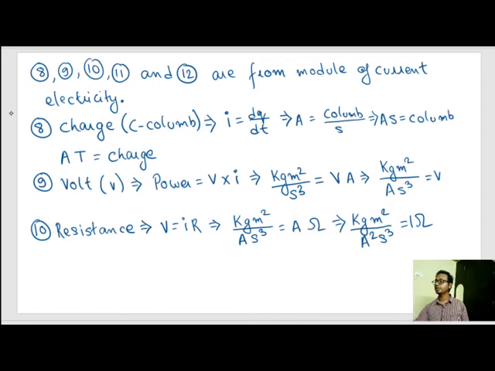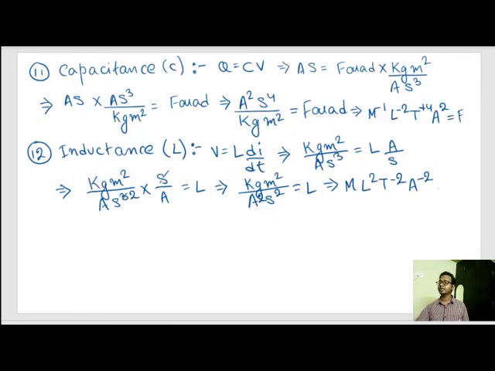Volt is kg meter square by ampere into second cube. Resistance is kg meter square by ampere square second cube. Capacitance is given by ampere square second square by kg meter square, the SI unit of capacitance is farad, and inductance is given by kg meter square by ampere second square. So solve it, multiply this farad by inductance L, and you get the answer.